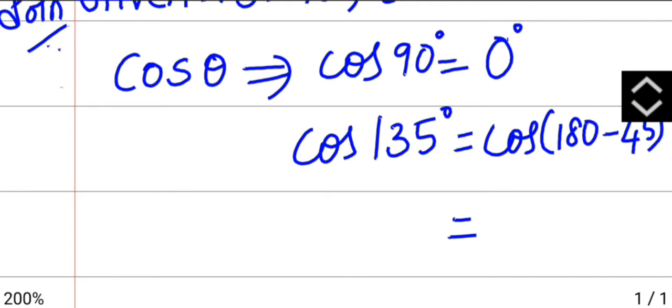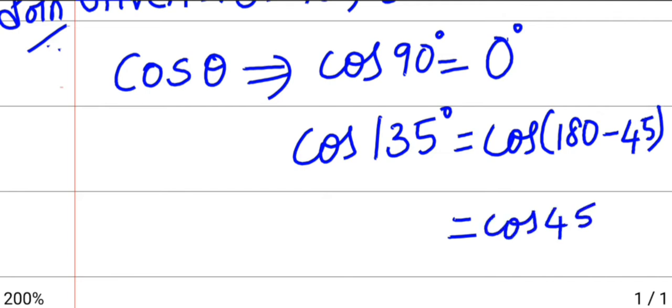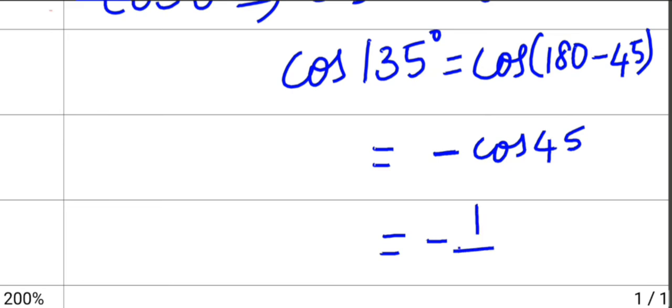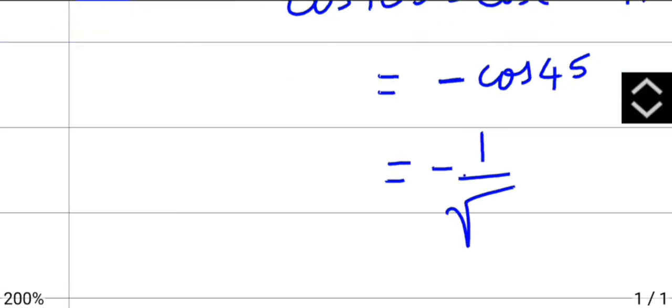That is minus cos 45. And since 180 minus theta comes in the second quadrant, the value is negative. And here the value of cos 45 is 1 by root of 2.